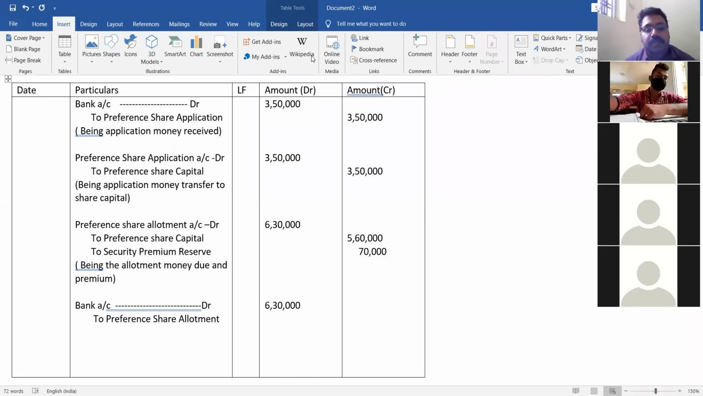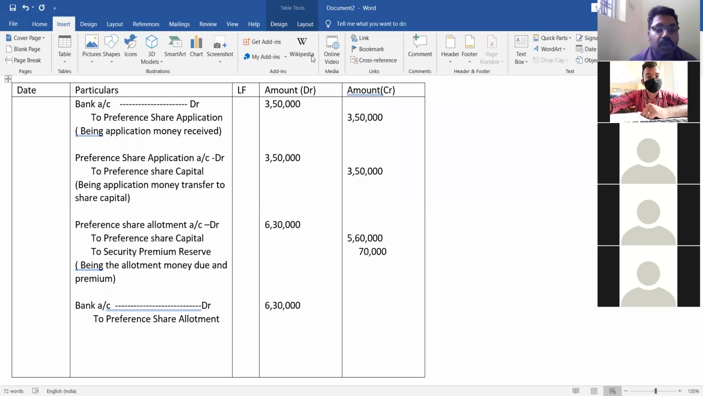Okay, so bank account debit to preference share allotment. So the company has received the allotment money. After allotment money, the company will go for first and final call. So the company has to receive first and final call money. It will tell the shareholders that you have to pay first and final call money. Okay, so first we have to show the due.